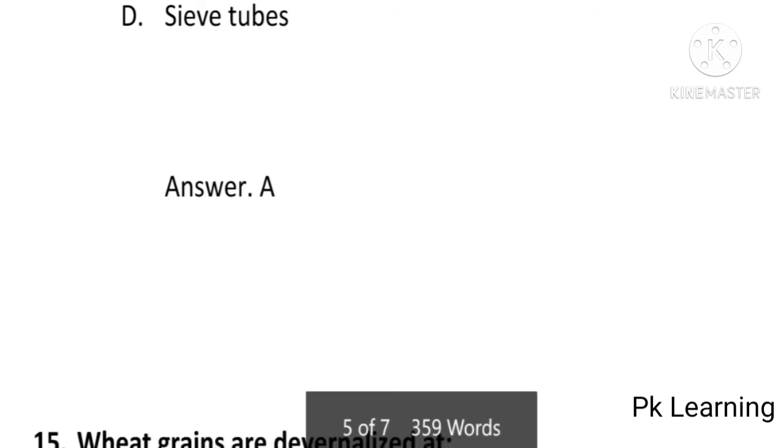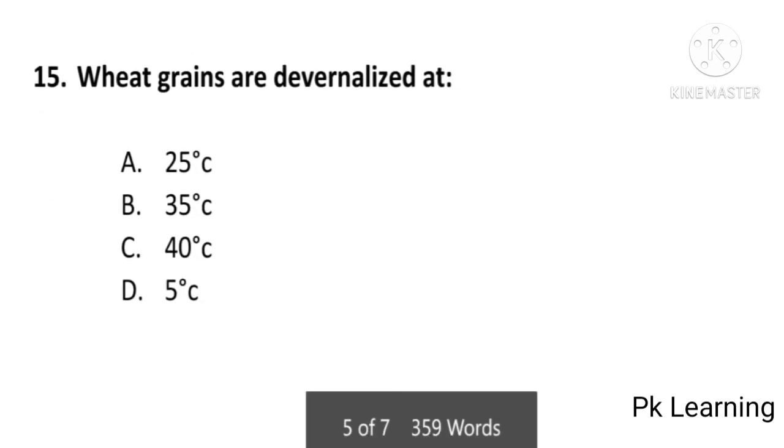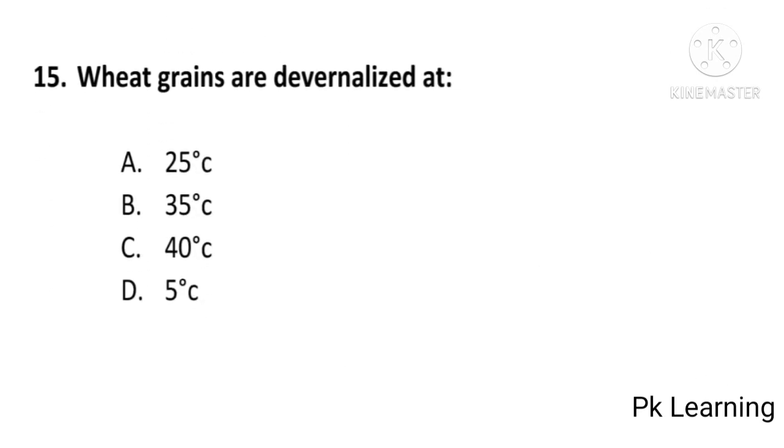And next question is, wheat grains are devernalized at 25 degree, 35 degree, 40 degree or 5 degree centigrade, and answer is B, 35 degree centigrade. Wheat grains are devernalized at 35 degree centigrade, B is correct option.